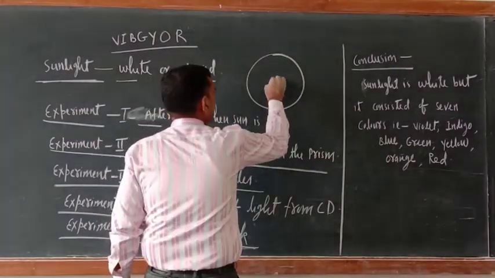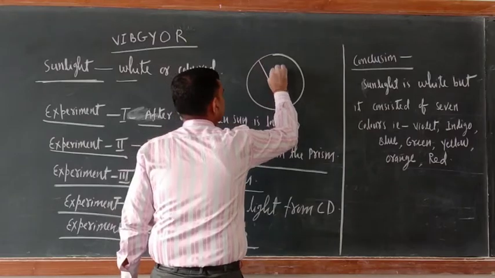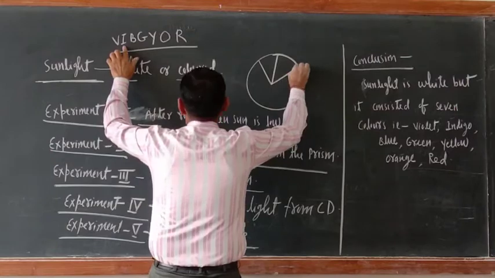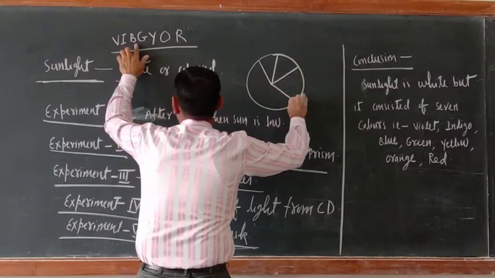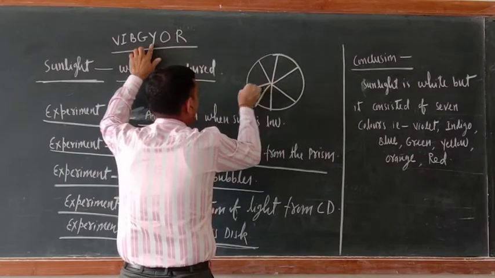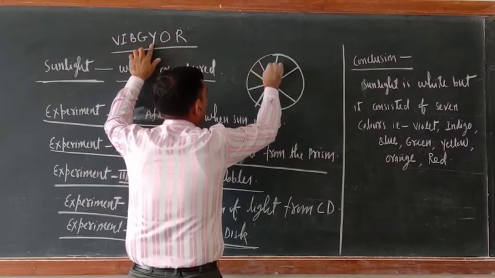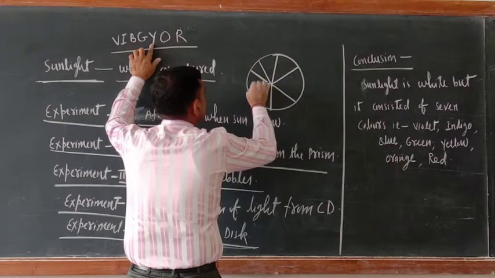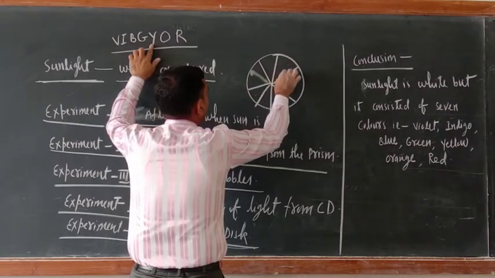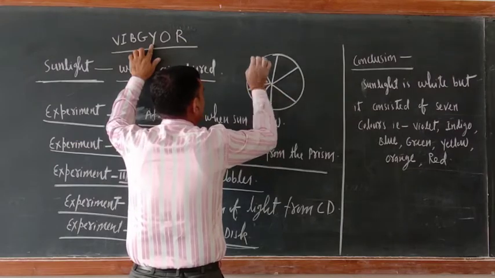Now just see, one portion should be painted violet, another indigo, another blue, then green, then yellow, then orange, then red. 1 2 3 4 5 6 7. Seven colors should be there.